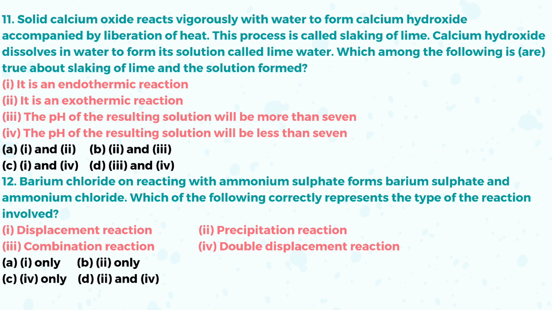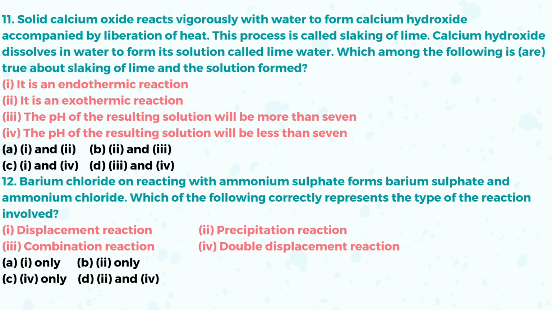Ca(OH)2 means this is calcium hydroxide, basic in nature. If it is basic, it means the pH value of the solution of slaking of lime is more than 7. Okay, the options second and third. I think this is B. The option B is the right answer.